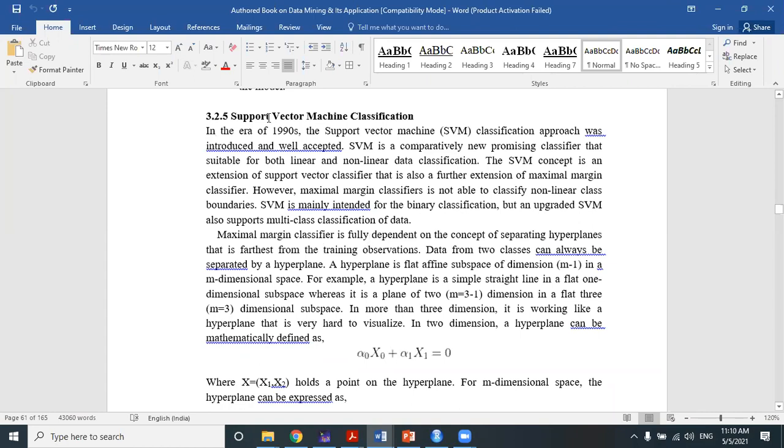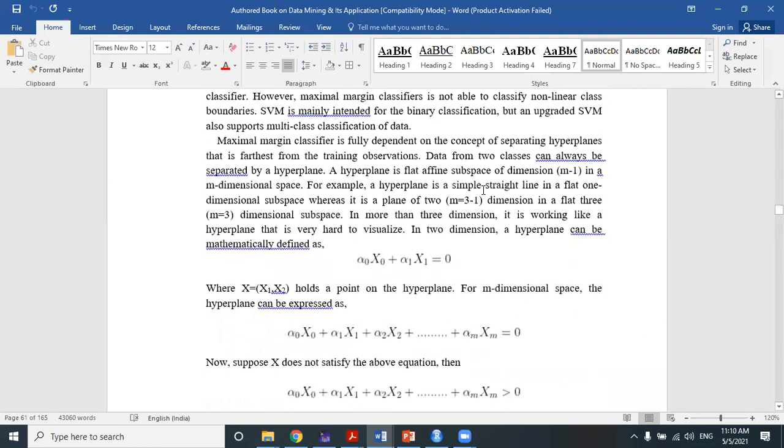It was introduced close to the 1990s. And support vector machine is mainly suitable for binary classification, that is the third feature. But the upgraded support vector machine also supports multi-class classification of data. Mostly, though, it is suitable for binary classification.